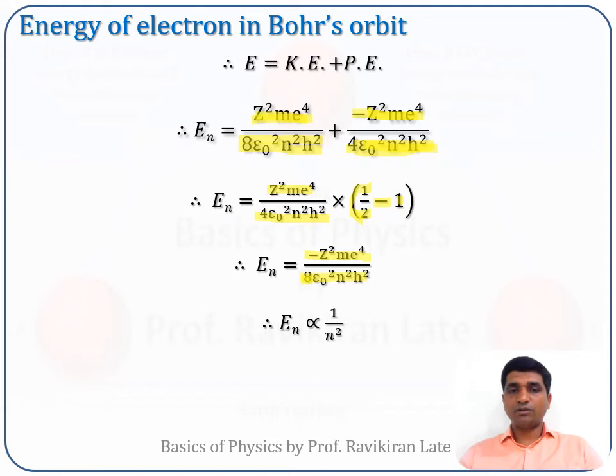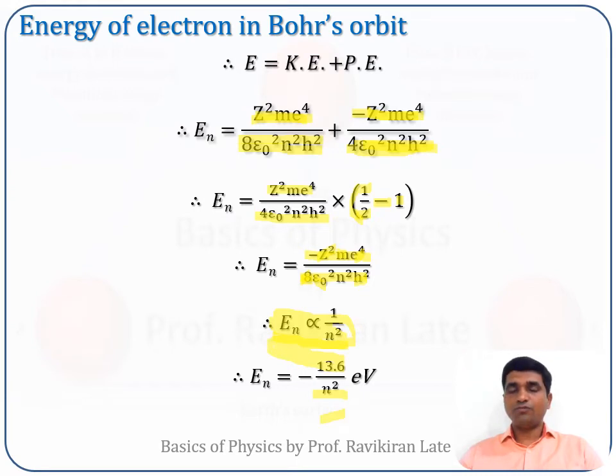Now from this expression you can check Z is constant for a given atom. Mass of the electron is constant, charge on the electron is constant, 8 is constant number, epsilon 0, permittivity of the vacuum, is constant, and h, which is Planck's constant, is also constant. So from this we can say that the energy of an electron in Bohr's orbit is inversely proportional to the square of the principal quantum number. And if you calculate, this constant will come out to be minus 13.6 upon n square electron volt.